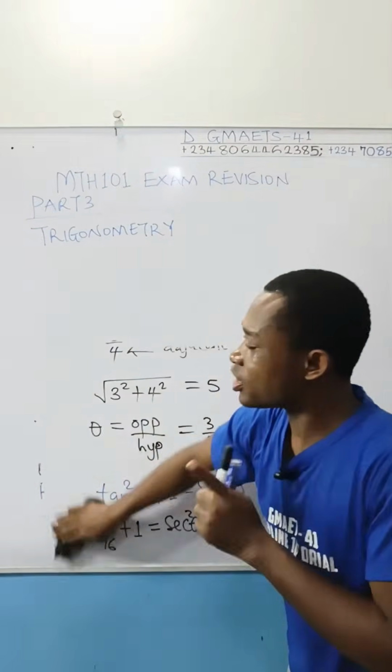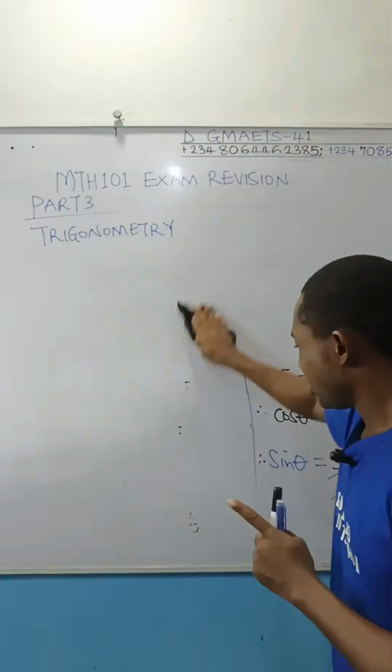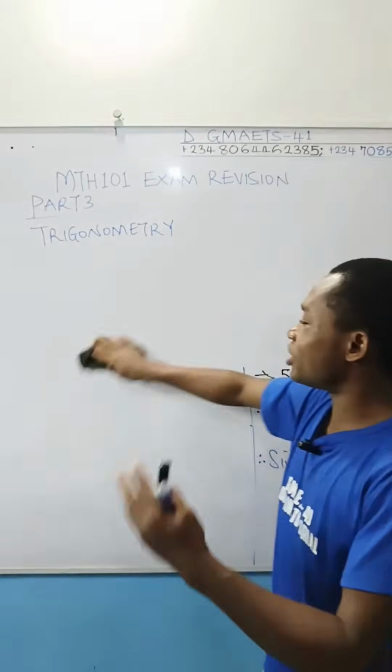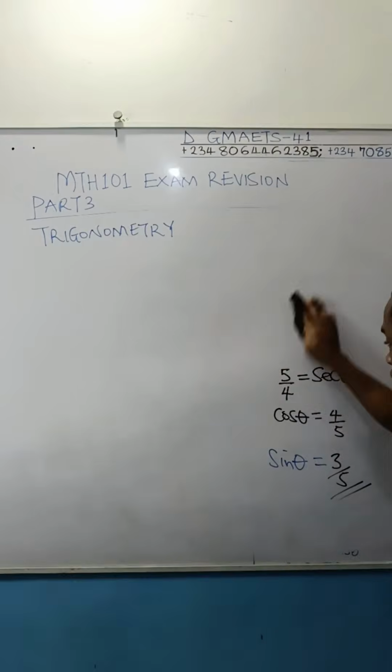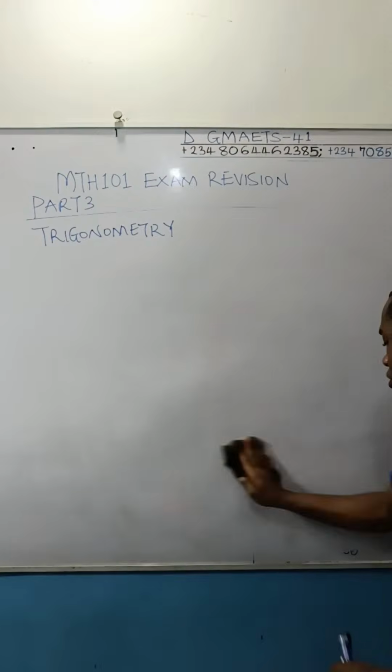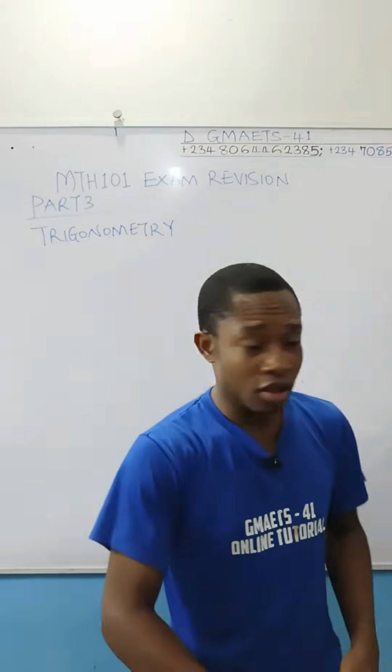So you see how fast I'm processing information. This is how your brain is meant to be processing it. There is nothing like, oh, you are GMAT 41, you know this or whatever. You too, you know it. Either you've been taught or you've studied it in one way or the other.